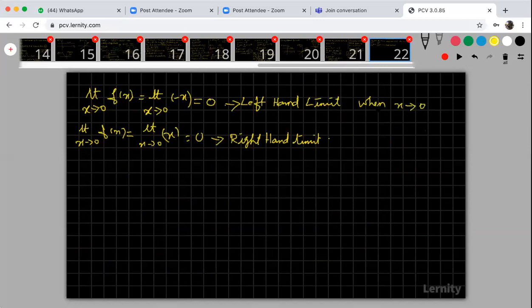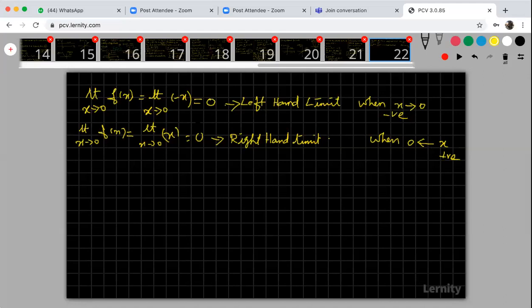Here, x is approaching 0 from positive numbers to 0. That is the meaning. Left hand limit means from negative numbers to 0. Are you okay?